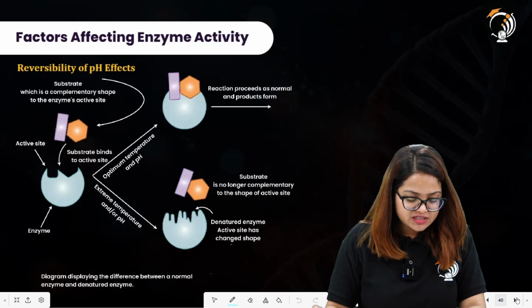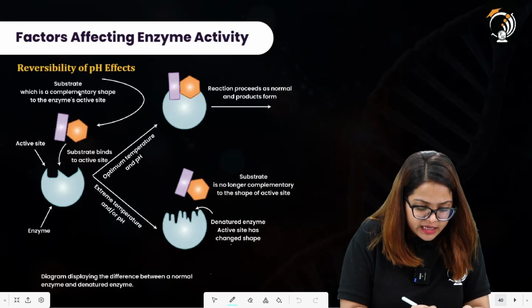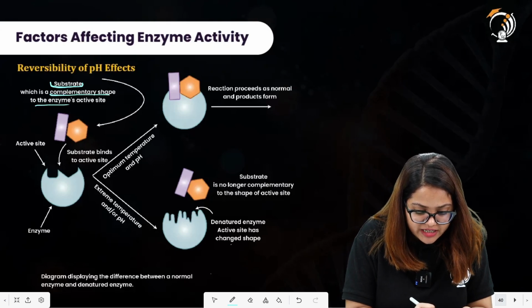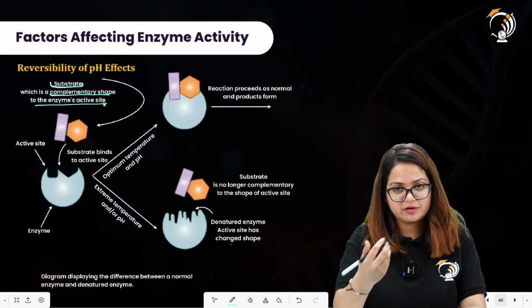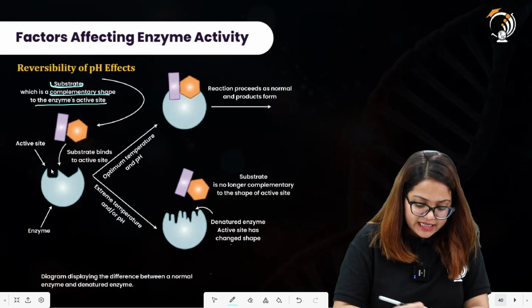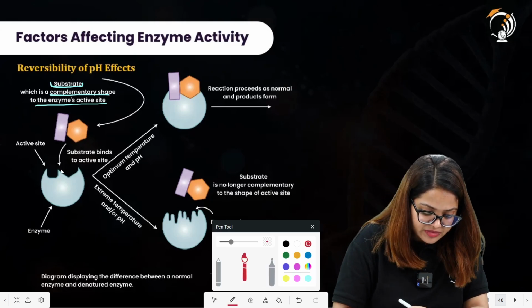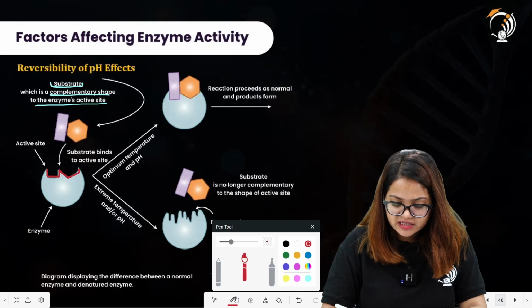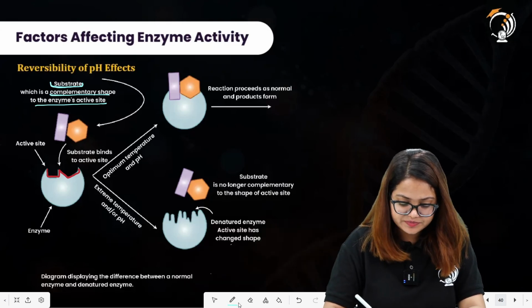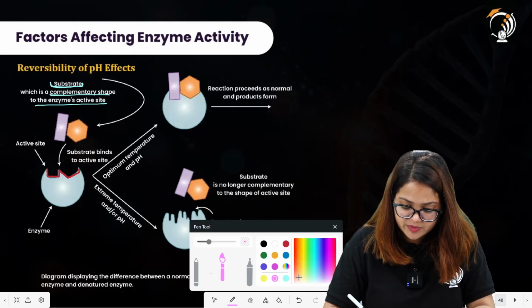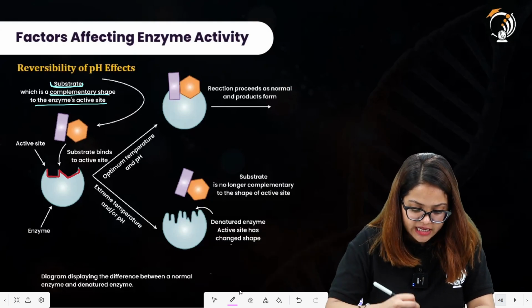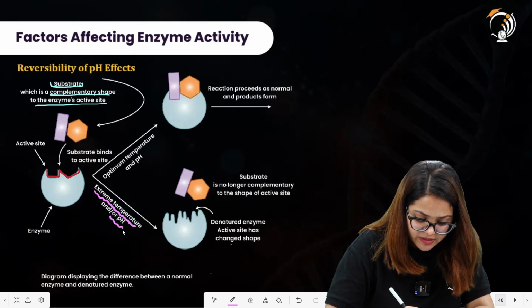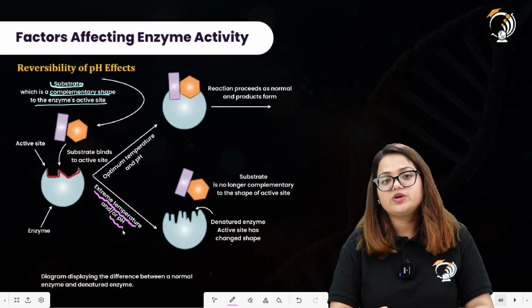Reversibility of pH effects. Here you can observe the substrate is present, which has a complementary shape to the enzyme active site. We have already studied the complementary shape as well. The enzyme has the active site, and at this active site the substrate will bind and be converted into the products. If there are extreme temperatures or extreme pH values present, the activity will not occur. Why?